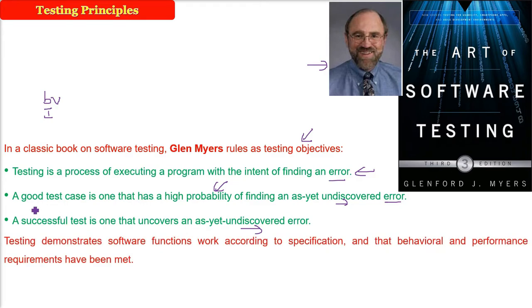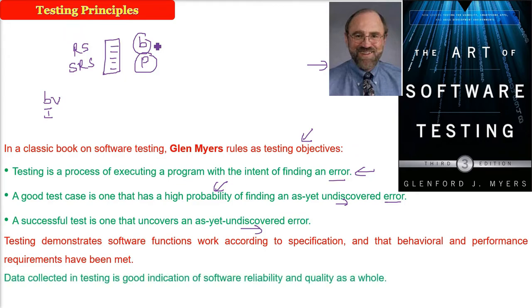Okay? So testing will demonstrate various things. You start with the software requirement specification. You will check for certain behavioral and performance related issues of the software. There are certain functional requirements and certain non-functional requirements, and all of these need to be checked for a quality software. So quality is all about these.